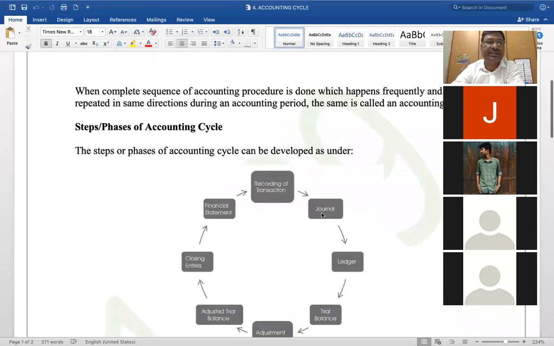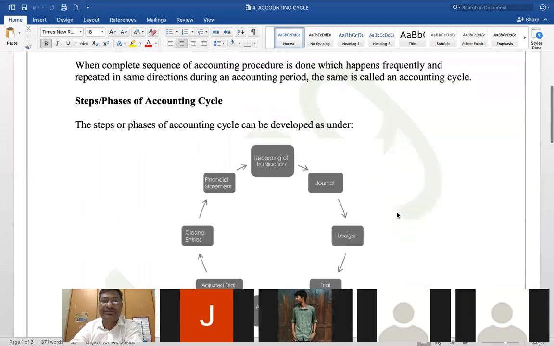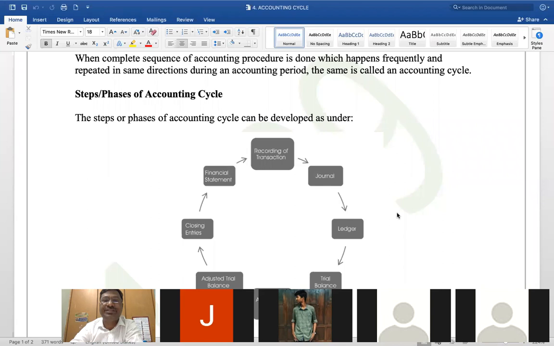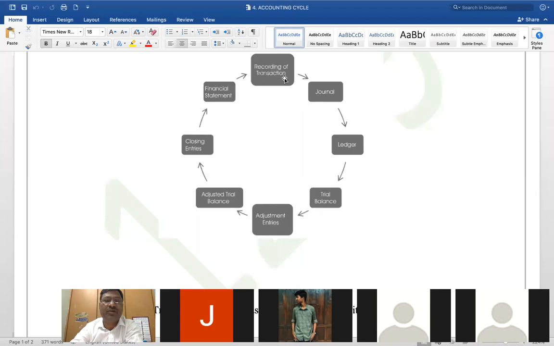Right, accounting cycle. Accounting cycle is a sequence of accounting procedures, starting from recording the business transactions and finalizing them through the process, at the profit and loss account and balance sheet. Once this is over at the end of 31st of March every year, on 1st of April of the next year, it will start.